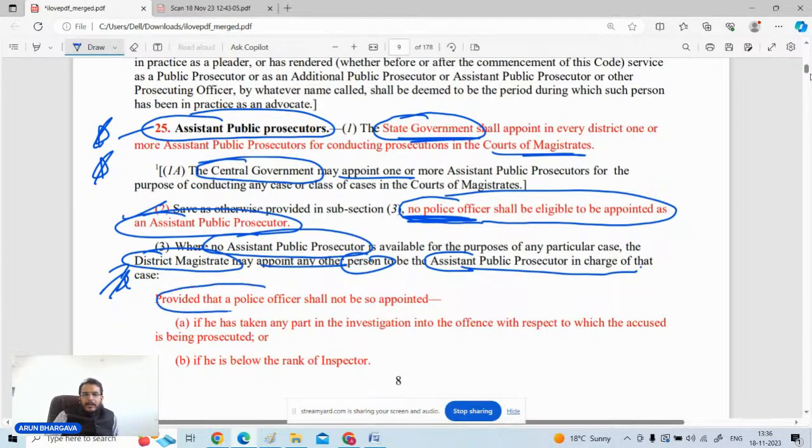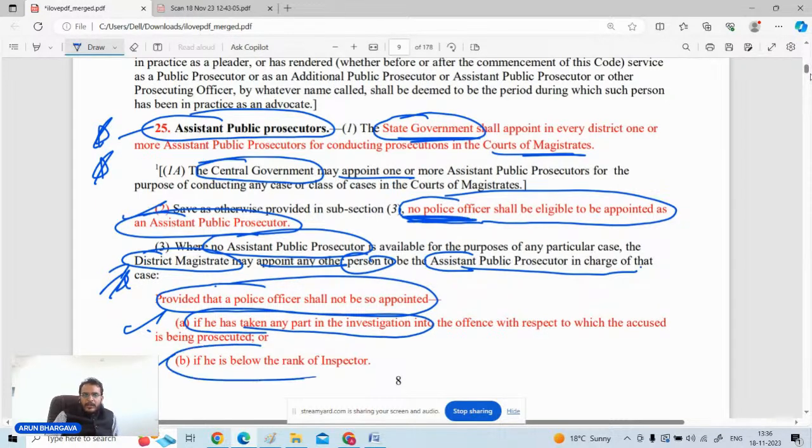But a police officer cannot be appointed if he has taken part in the investigation, and number two, he should not be below the rank of inspector.